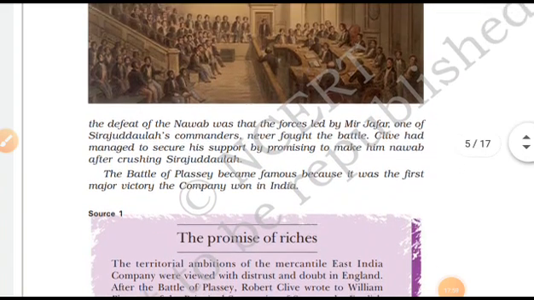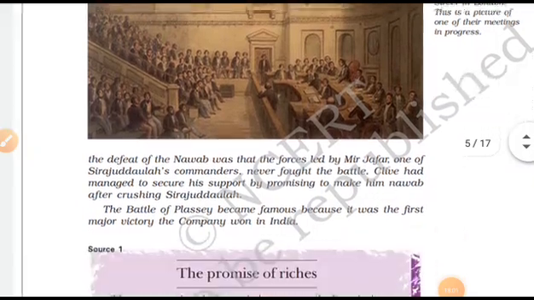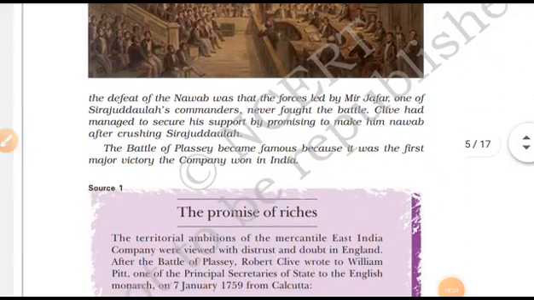So the defeat of the Nawab was caused by the force led by Mir Jafar. Mir Jafar was his own commander, but the British gave him too much money and won him over. So do not overthink. If somebody is with you, it simply does not mean that he will not be changed.